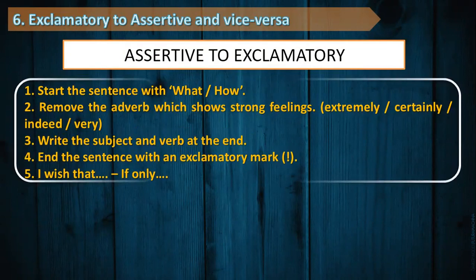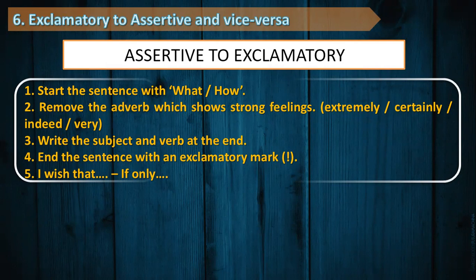I hope everybody remembers these are all the steps that we have been dealing with. That is, start the sentence with what and how, and remove the adverbs of strong feelings, that is, extremely, indeed, very, certainly. Then, whenever we start the sentence, we have to ensure that the subject and the verb are written at the end when it comes to exclamatory, and we start the sentence with subject and verb when it comes to assertive.